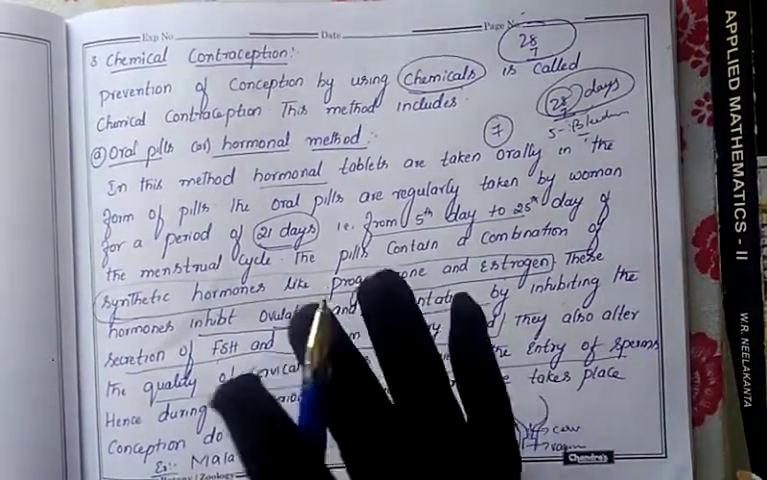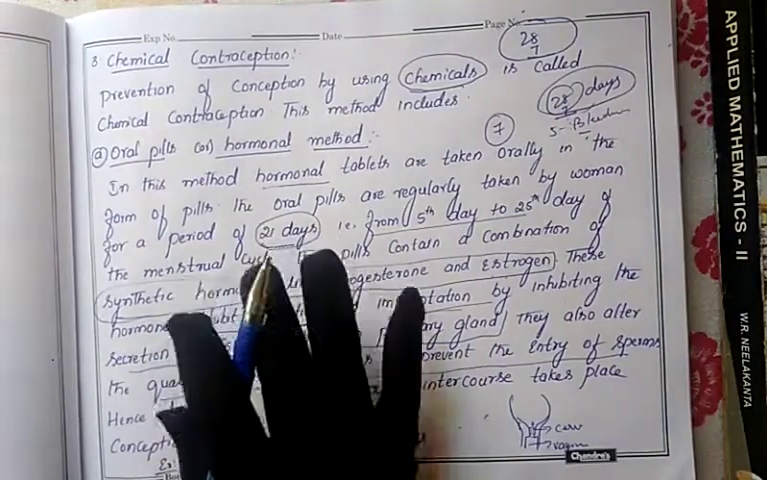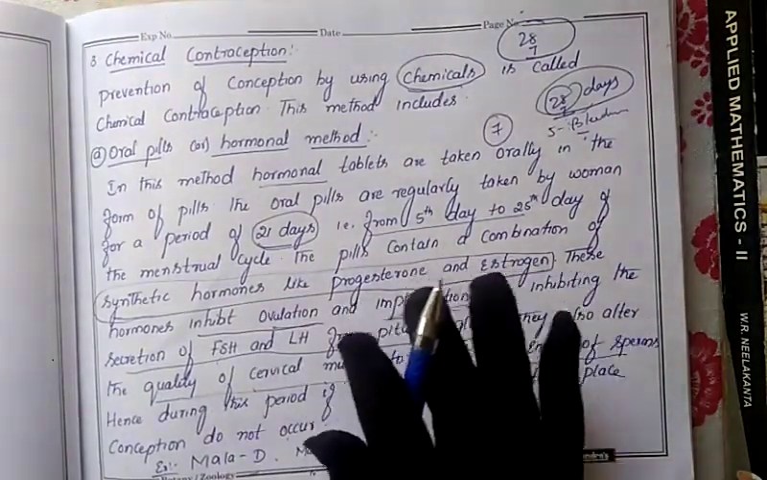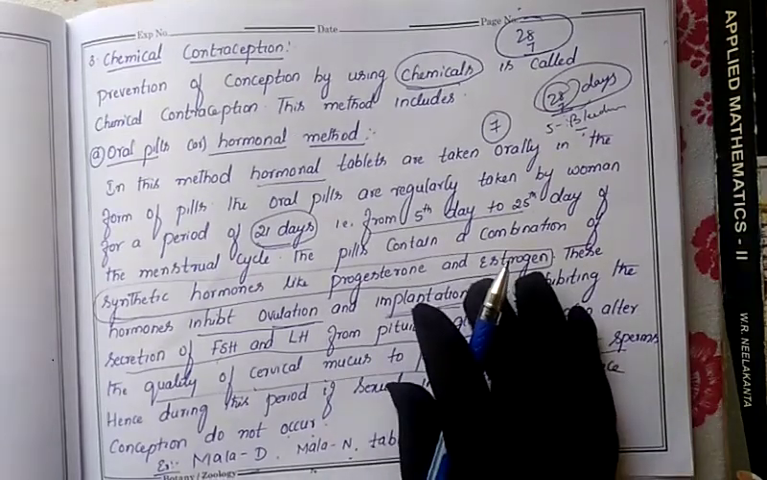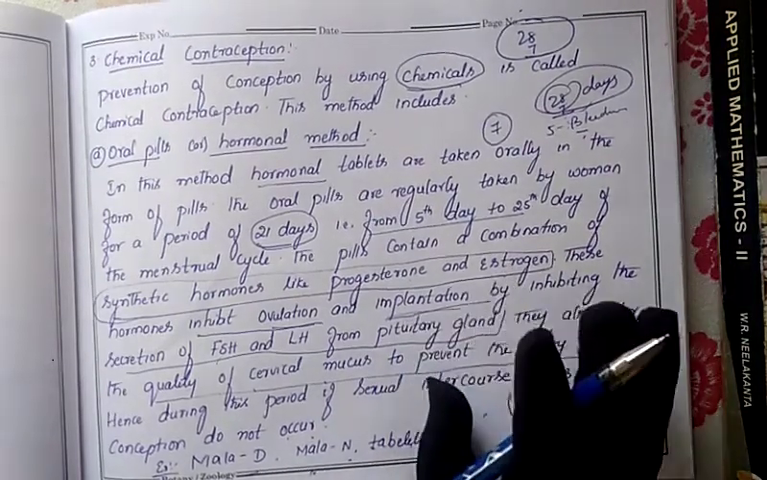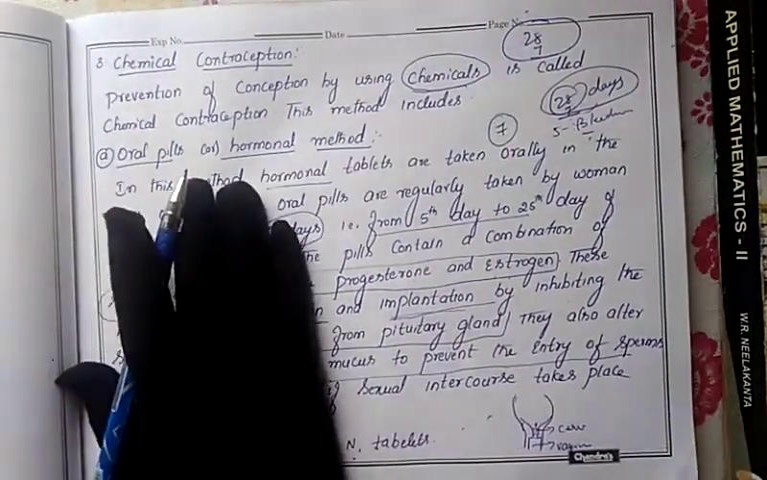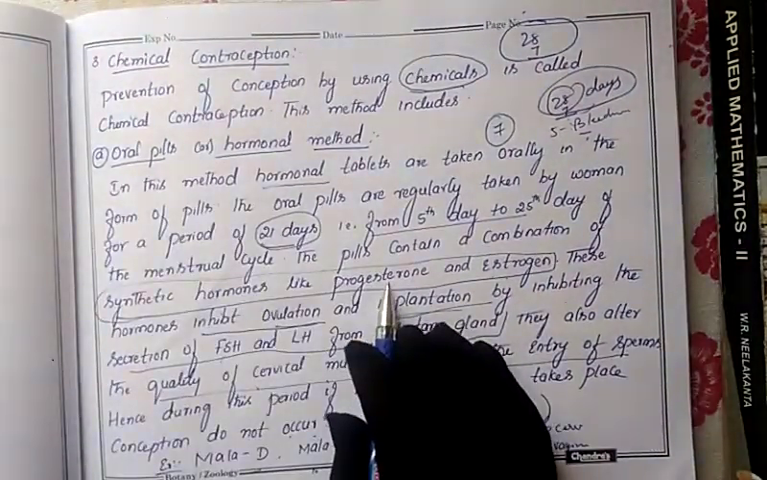So that's why taking these oral tablets is very dangerous. It will bring a hormonal imbalance in our body, and a variety of problems will appear in the female body. A lot of side effects come from these oral pills. Why? Because we are artificially introducing hormones.